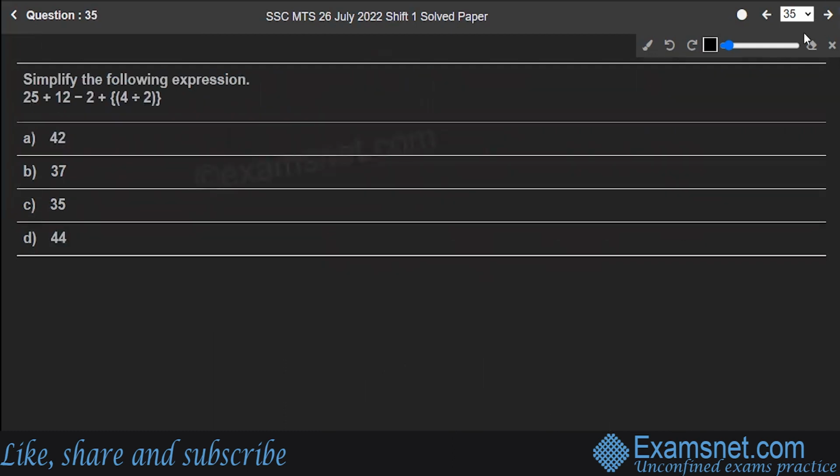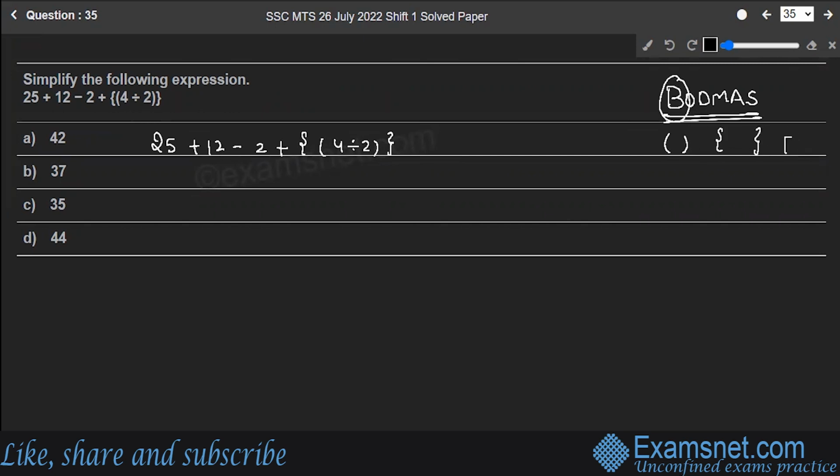Simplify the following expression. So this is the given expression. Just have to simplify it. Not a difficult thing. It should take you not more than half a minute to solve the problem. You just have to apply the BODMAS rule to solve it. So let's go. 25 plus 12 minus 2 plus curly brackets, round brackets, 4 divided by 2, round bracket close, curly bracket close. First thing to solve is brackets, and in the brackets, the order of precedence is first of all round brackets, then curly brackets, and then square brackets. So we will be solving first of all the round brackets. It will give us 25 plus 12 minus 2 plus 2.